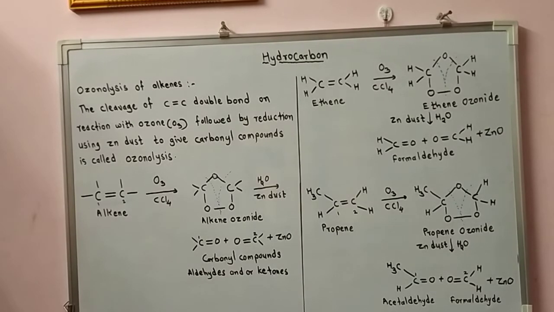This reaction is used to locate the position and determine the number of double bonds in alkenes. So that is the most important thing for this ozonolysis reaction.